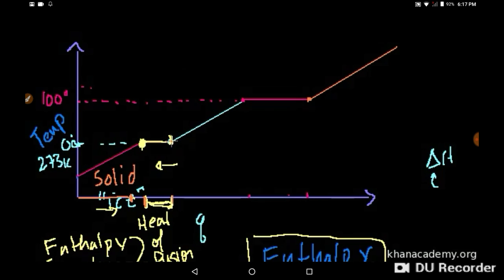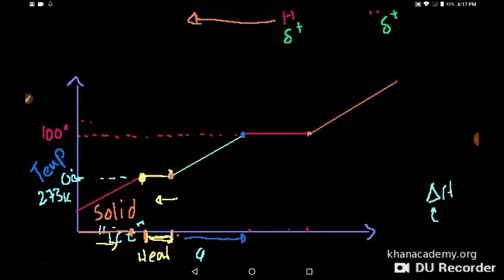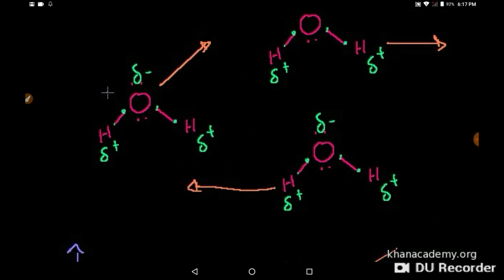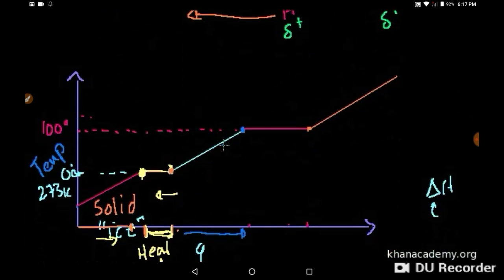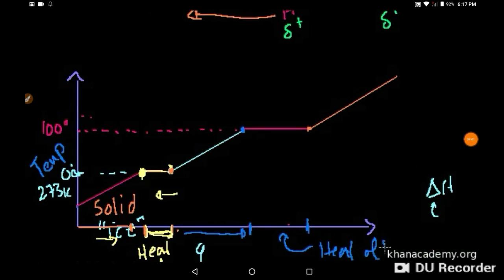And then, once you are fully liquid, then you just become a warmer and warmer liquid. Now the heat is once again being used for kinetic energy. Right? You're making the water molecules move past each other faster and faster to some point where they want to just completely disassociate from each other. They want to not even slide past each other, just completely jump away from each other. And that's right here. This is the heat of vaporization.